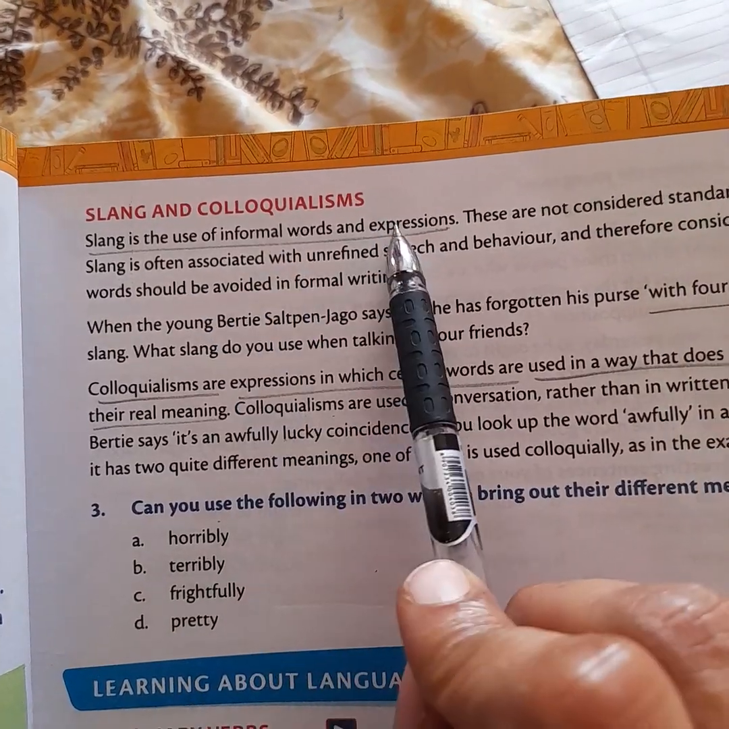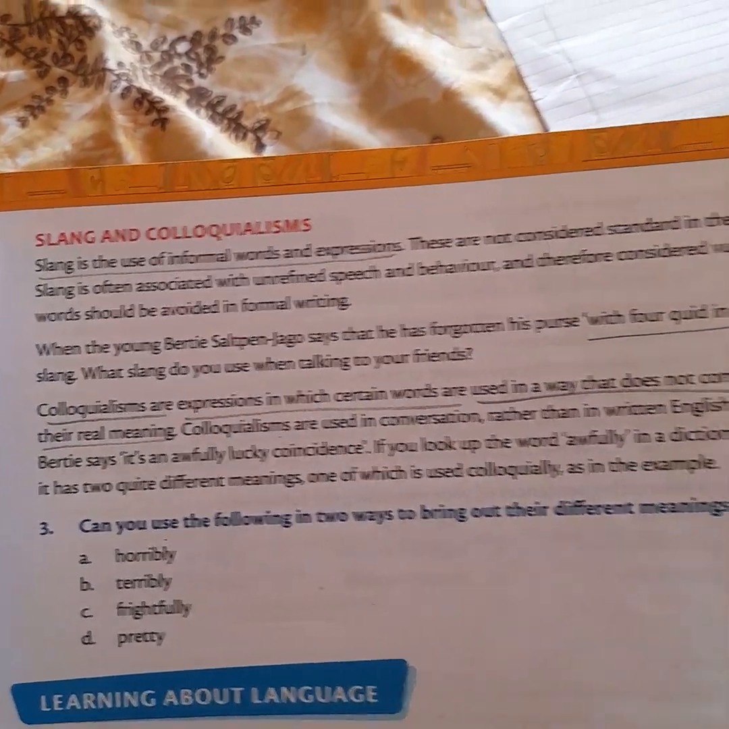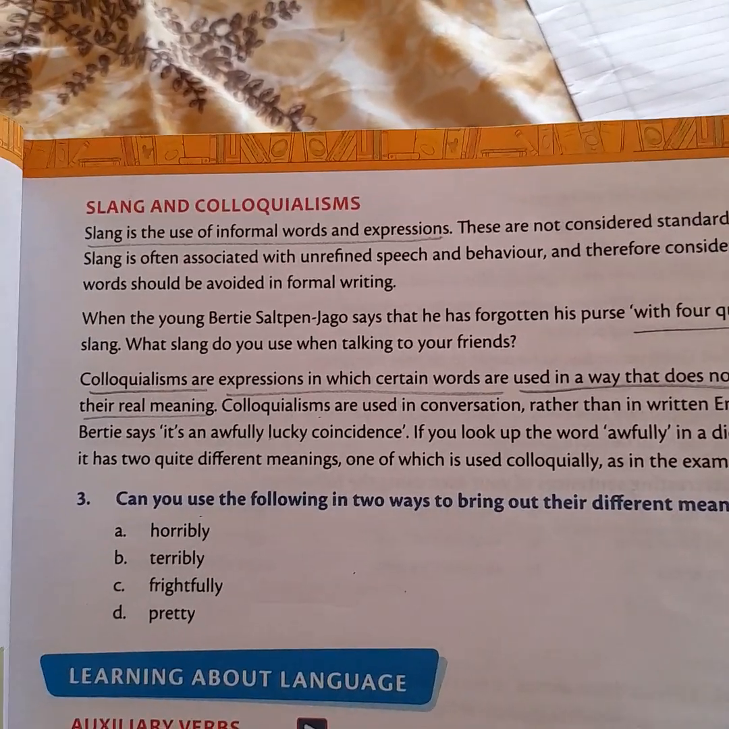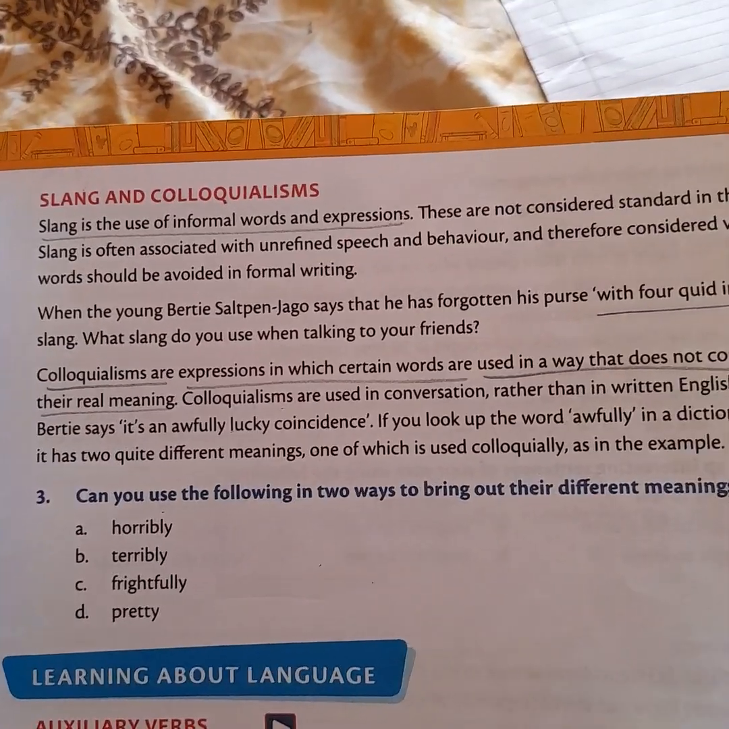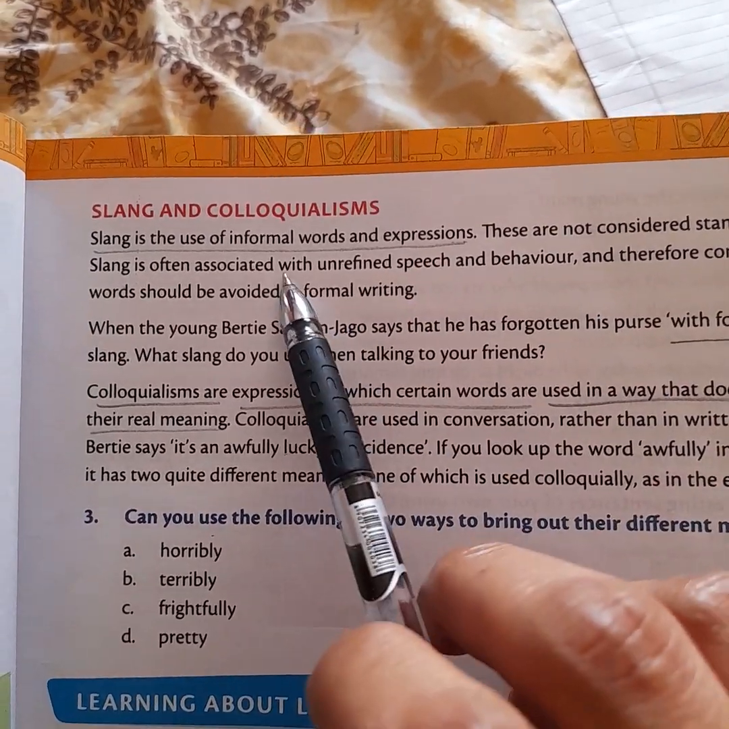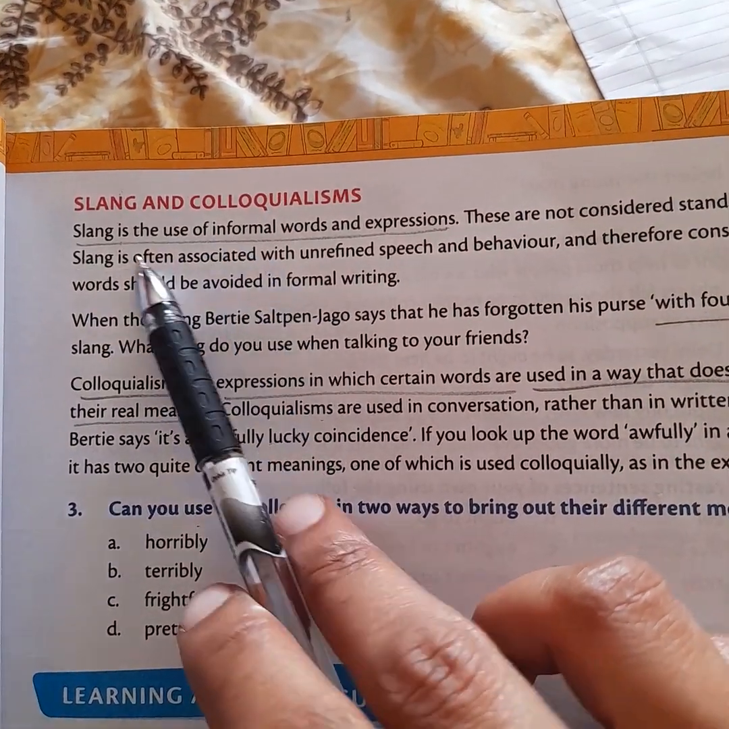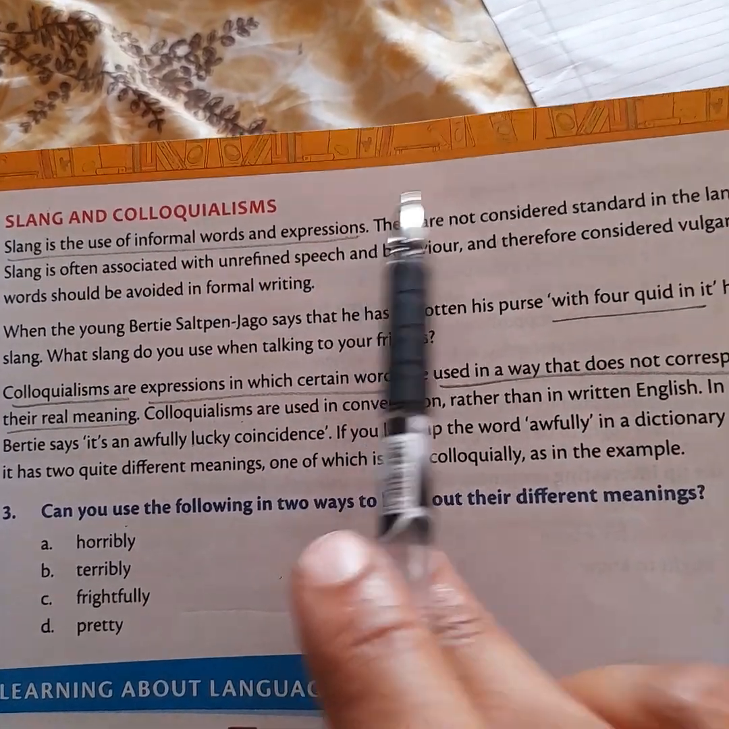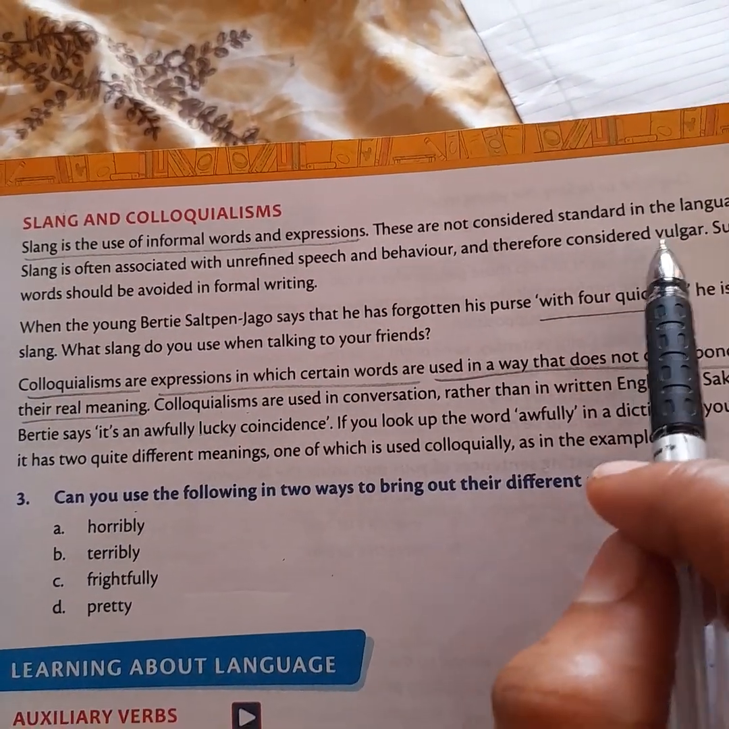What do you mean by slang? Slang is the way we speak to our familiar, dear and near ones. It is always used in a friendly chat. Slang is used as an informal way. Slang is the use of informal words and expressions. They are not considered standard language.